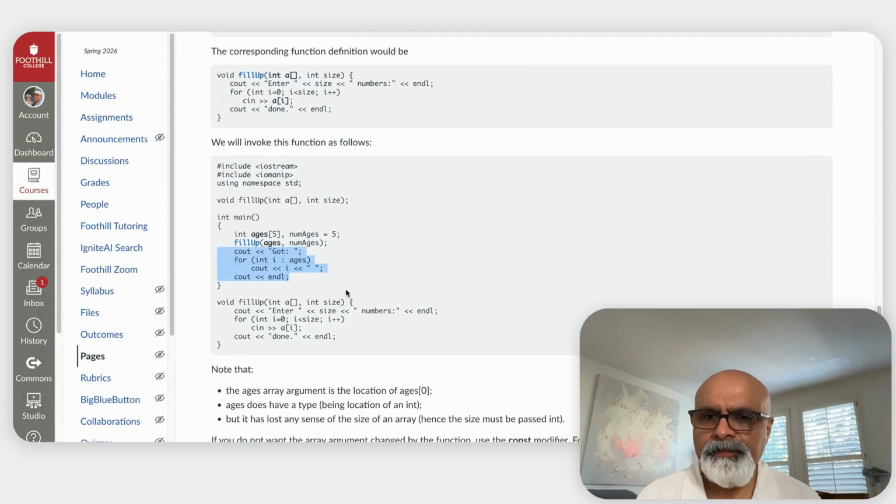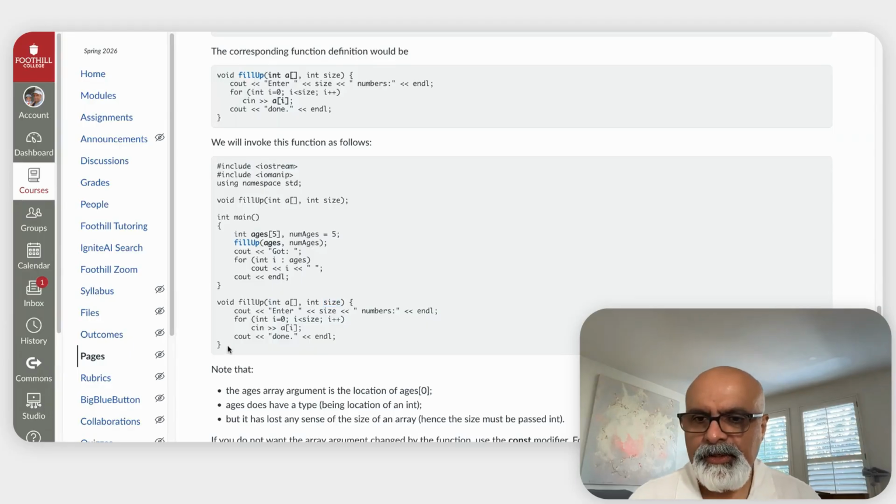A couple of things to note here: when we pass it in, this is basically a location in memory, a pointer in memory to the first element of ages, right? So the 0th element of ages. When you pass this in, it still does have a data type. It knows that this is a pointer to a location in memory of type int. But what we lose is any sense of the size of how big this thing is. So we have to pass in that size, right?